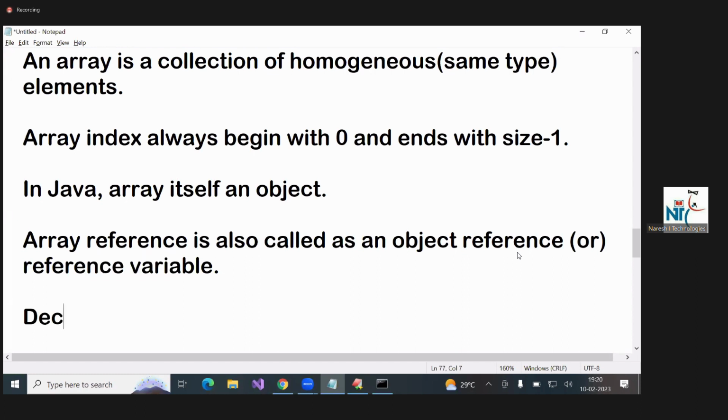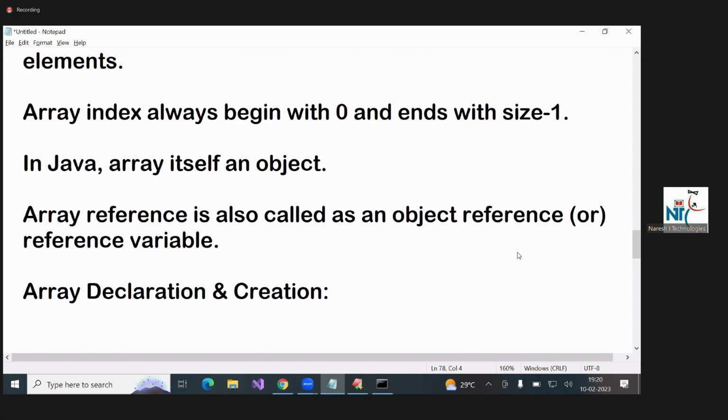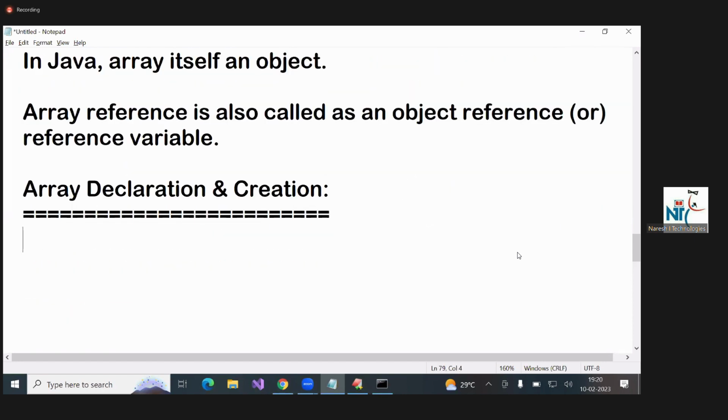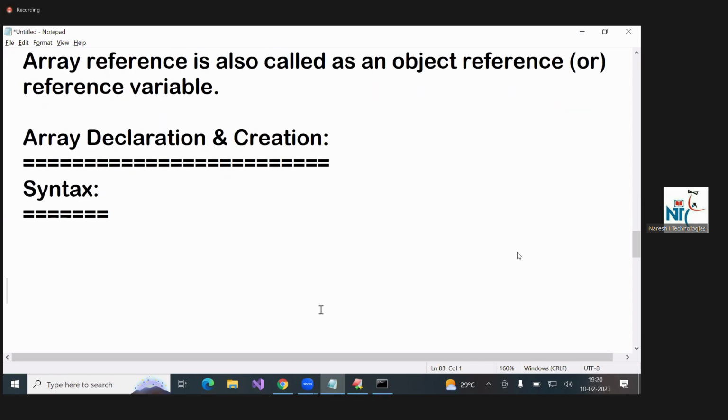declaration syntax I'll give. Array declaration and creation syntax.